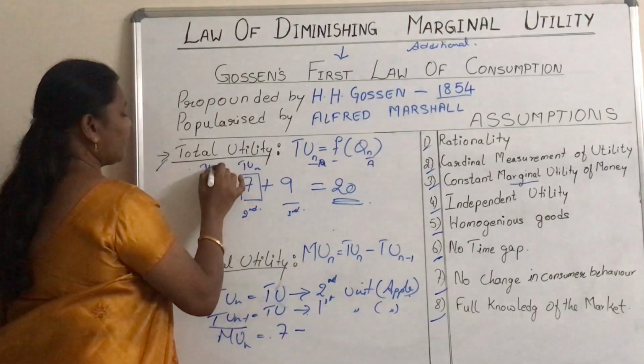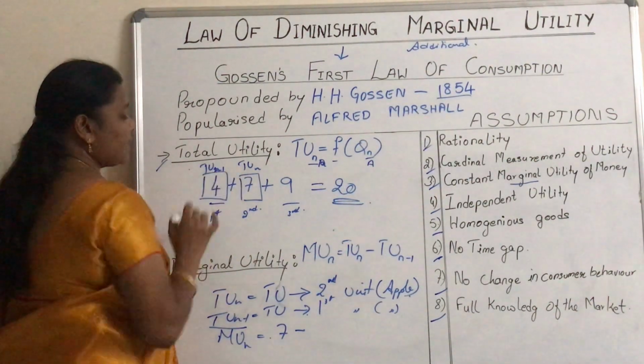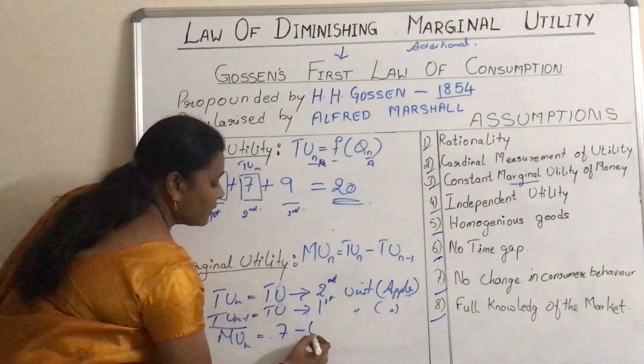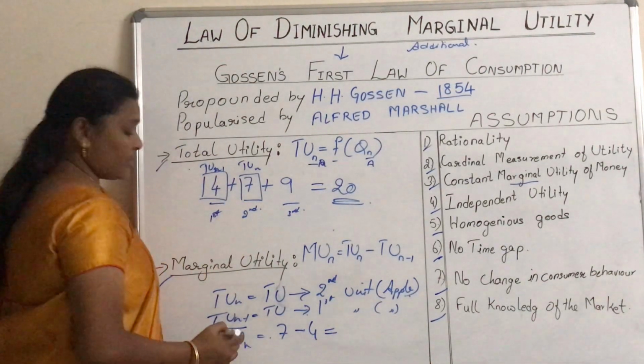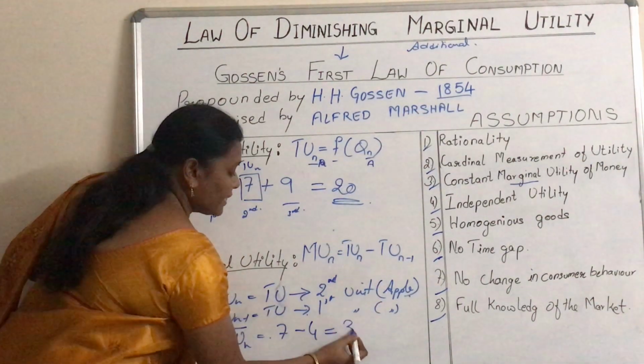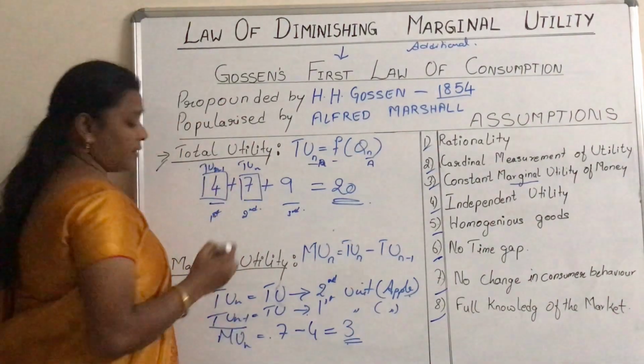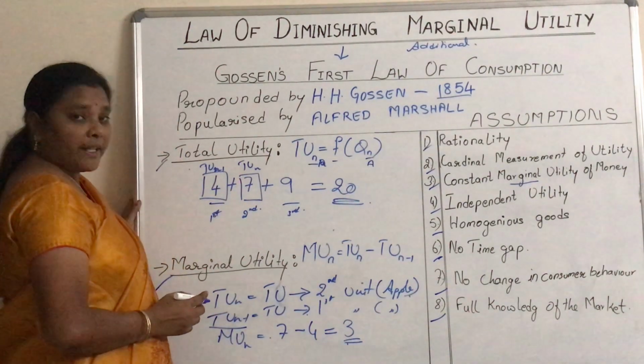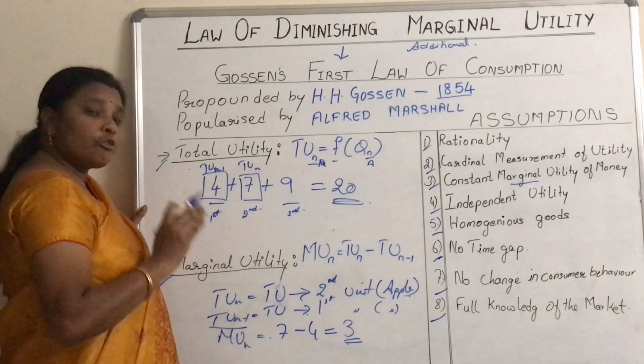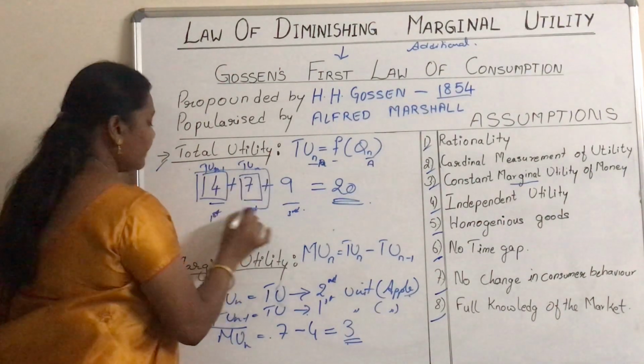That is, TU of n minus 1 is 4. So what is the marginal satisfaction we are getting? The consumer is getting 3 utils of additional satisfaction by consuming 2 apples, 4 and 7.